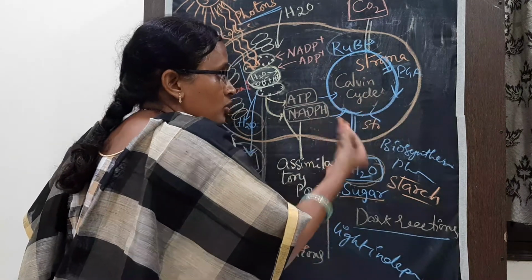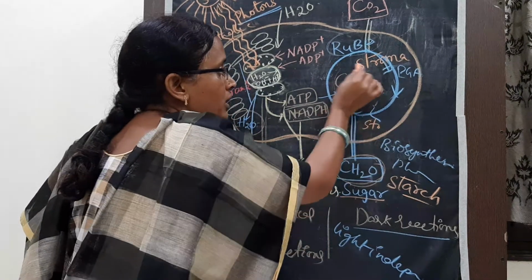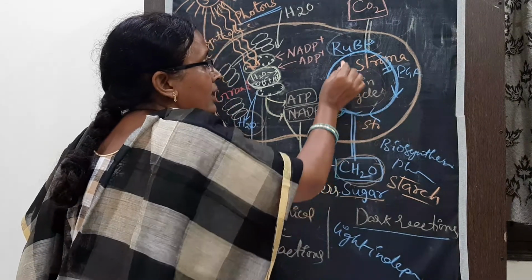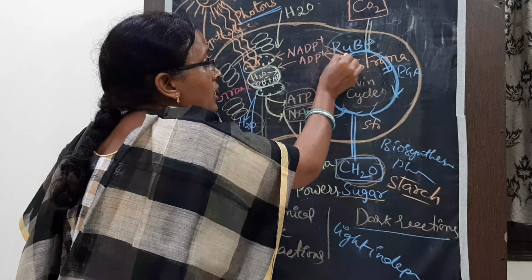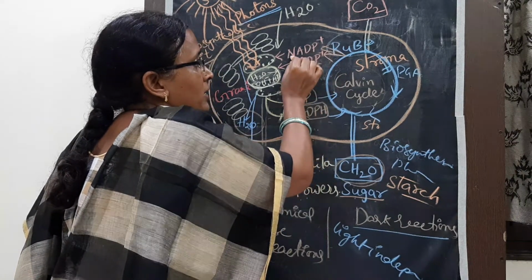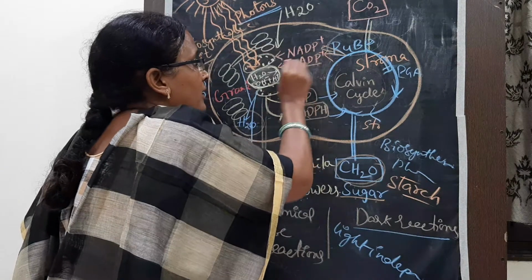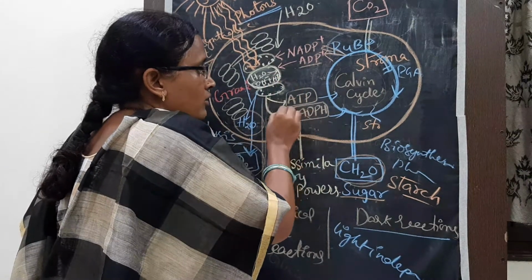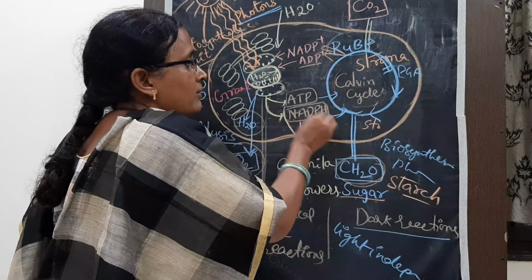To honor him, we call this cycle the Calvin cycle. Here also ATP and NADP, adenosine triphosphate and NADP, are produced, and by adding hydrogen they become NADPH again.